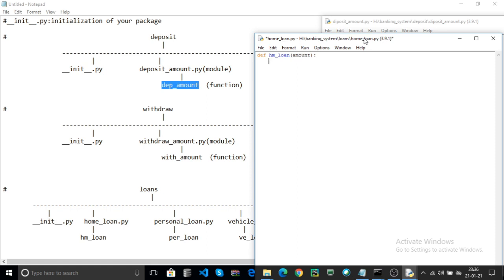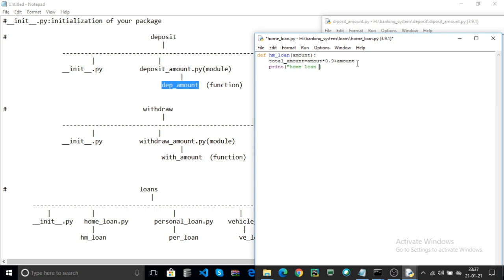That means total amount equal to amount into, I add some tax, for example, plus your original amount. That means along with the amount add some tax and data will be moved into the total amount, and finally print your home loan amount.